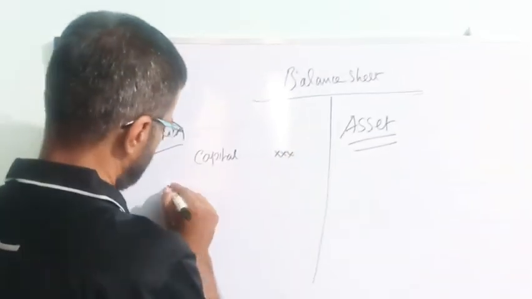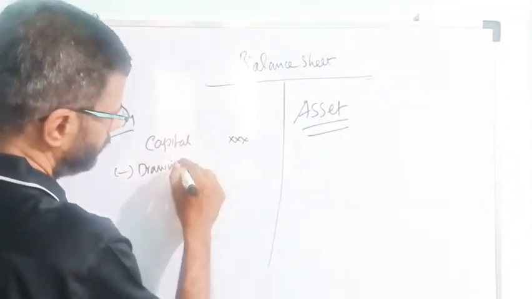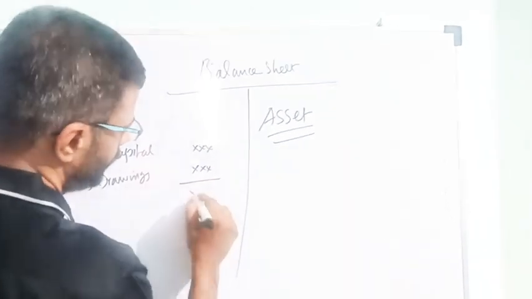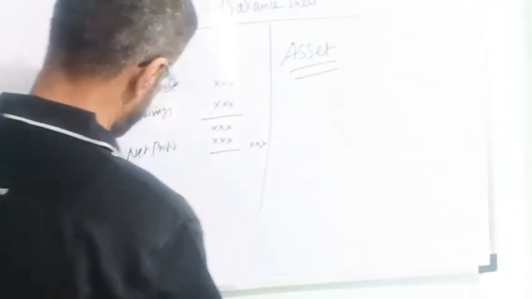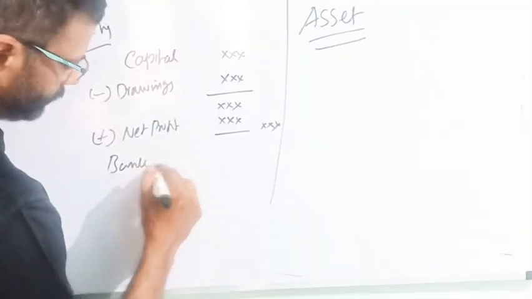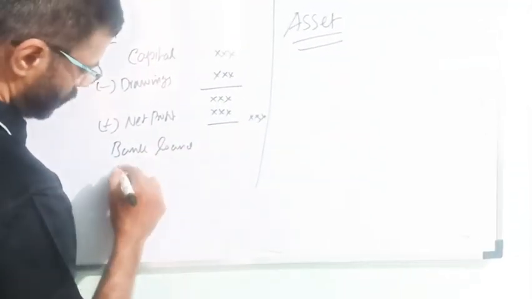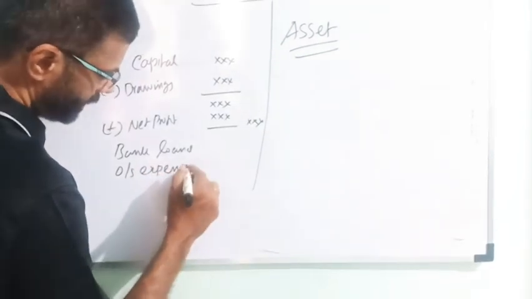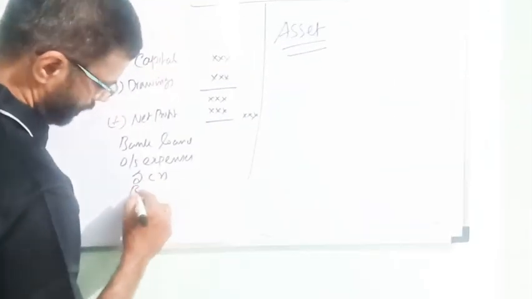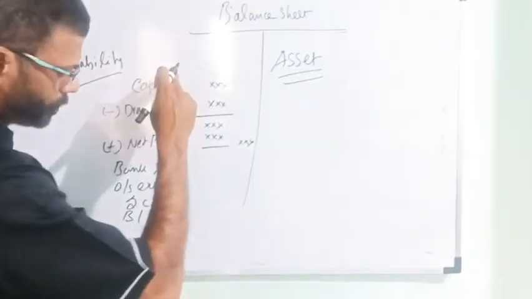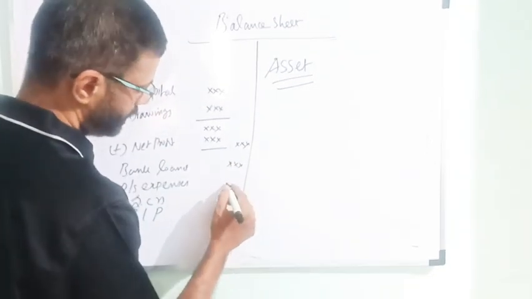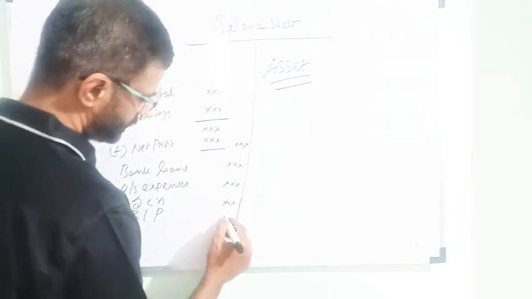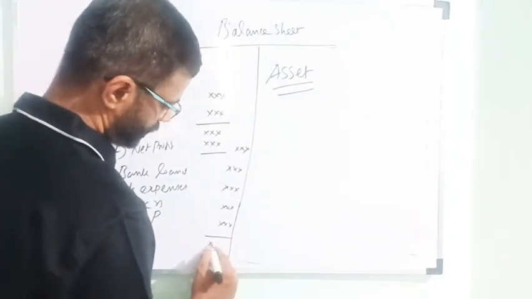Capital minus drawings, where drawings are the personal use of money, gives the net capital. Plus net profit, the earnings from the profit and loss account. That is the net amount. And then bank loan, outstanding expenses, sundry creditors, and bills payable. These are the items under liabilities. These are the main important items: bank loan, outstanding expenses, sundry creditors, and bills payable. So that is the left side, the liabilities.